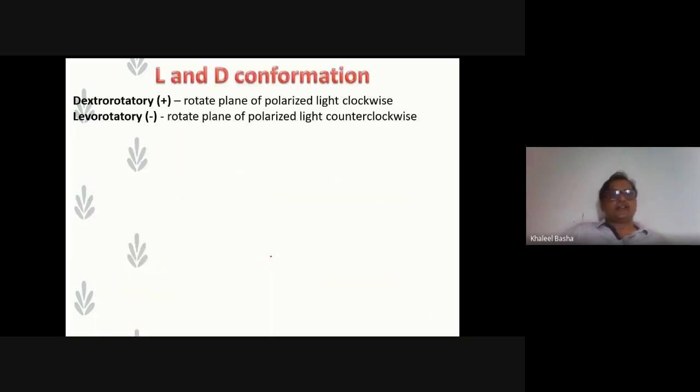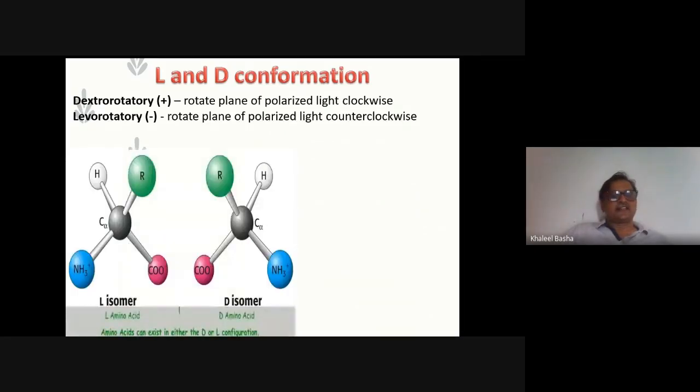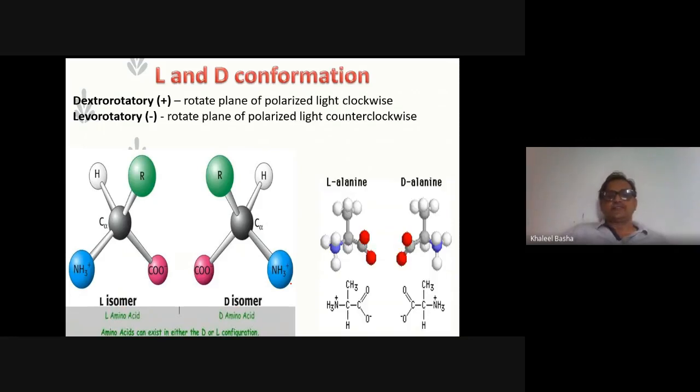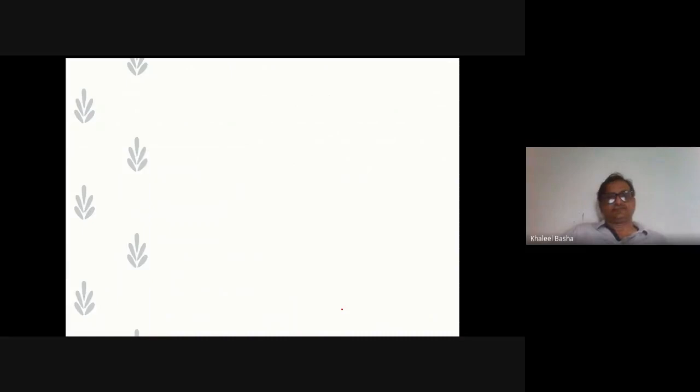And L and D configuration: dextrorotatory, plus, rotates the plane polarized light to the right in a clockwise manner, and levorotatory rotates the plane polarized light counterclockwise. This is the L isomer. Amino acids can exist as D or L, and all the naturally occurring amino acids are L isomers. This is alanine. For example, if we take alanine, the amino group is present on the left side.